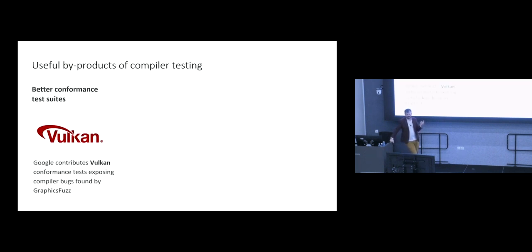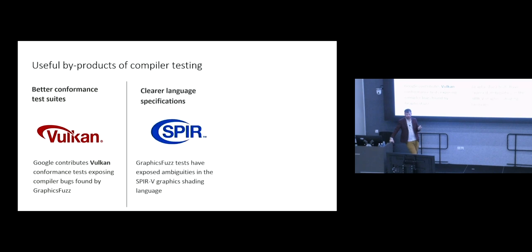All right, and finally, when you do compiler testing, you often get very useful byproducts. I mentioned improving the Android compatibility test suite by better conformance tests. This was mainly in the context of the Vulkan GPU programming model. You can get clearer language specifications because often when you think you found a compiler bug, it turns out you've actually just hit on a corner of the programming language that has ill-defined semantics.